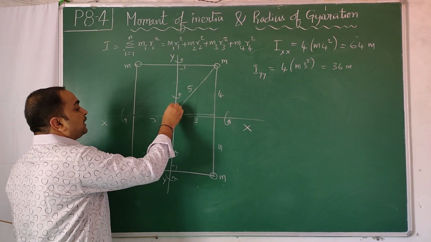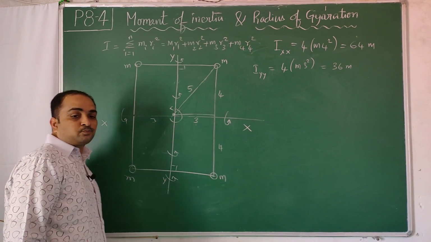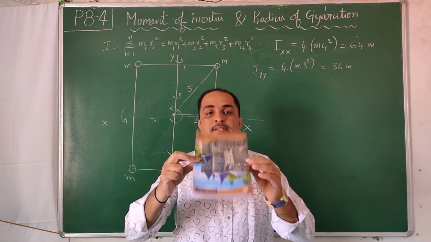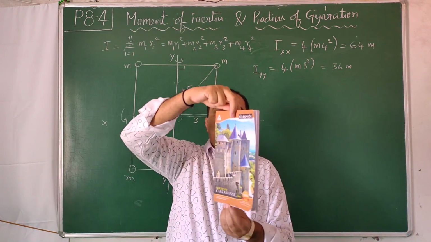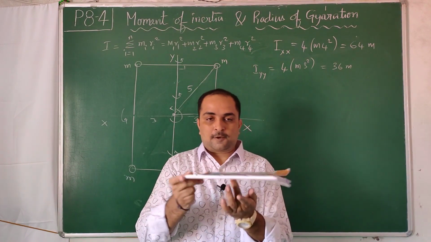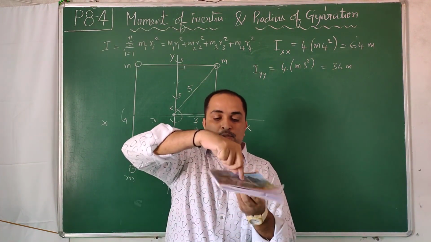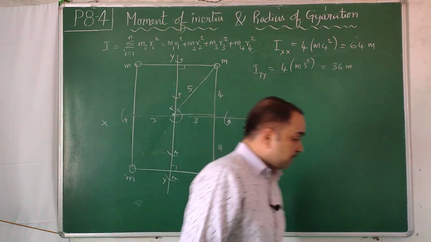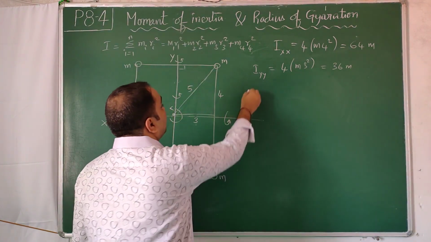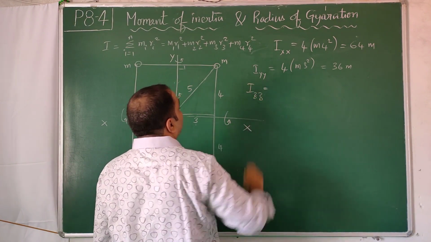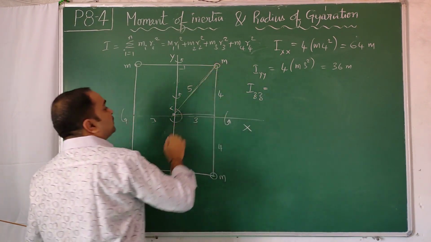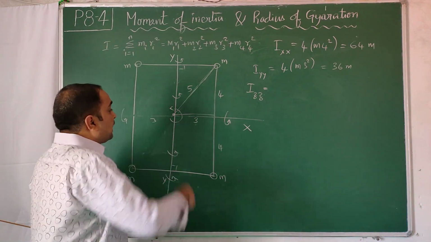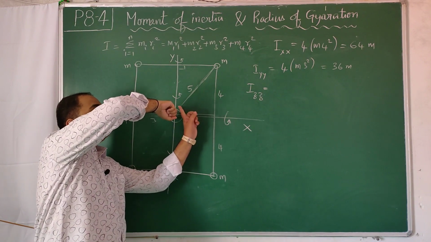Now we rotate about this axis, which is called the z axis. This is the x axis, this is the y axis. Now like this, that is the z axis, about this axis. That means I am holding the book like this and rotating it like this. You can imagine that. For that rotation, same thing, I zz is equal to what? You may think, sir, this angle is not 90 degrees. It is 90 degrees, because the axis will lie like this. You have to take this angle.